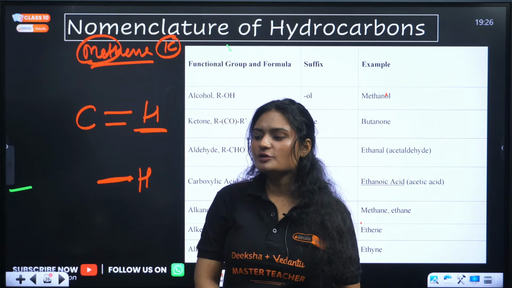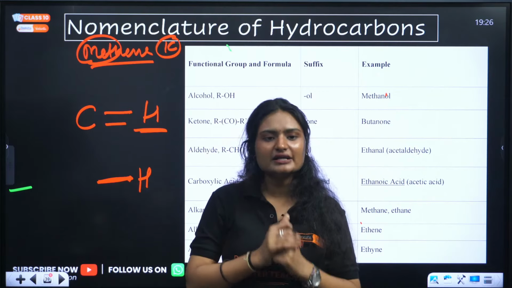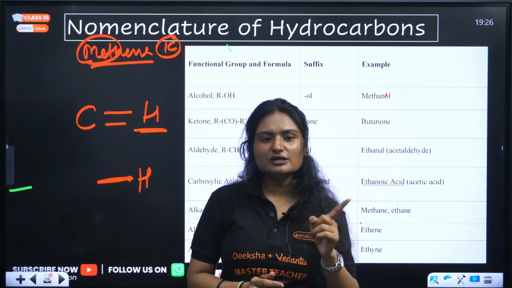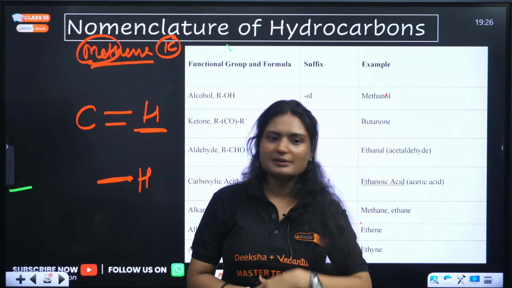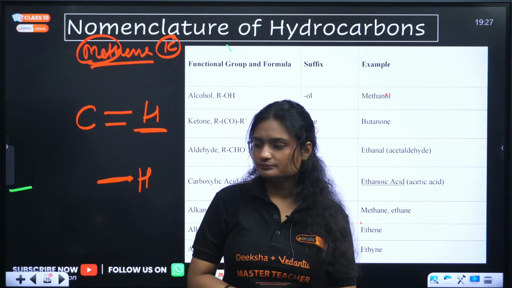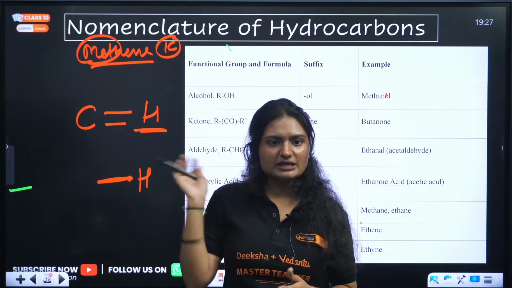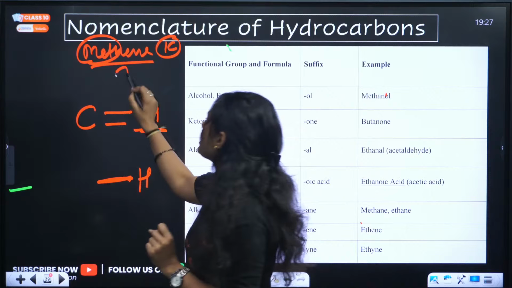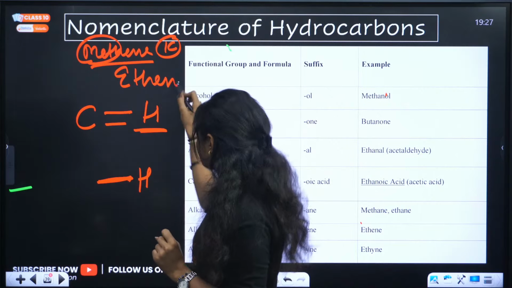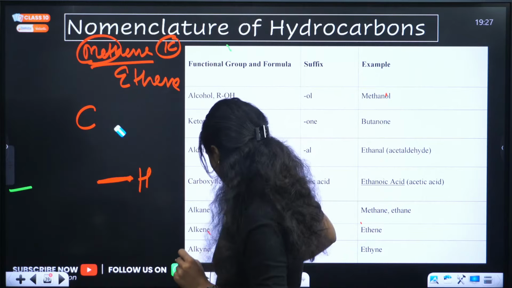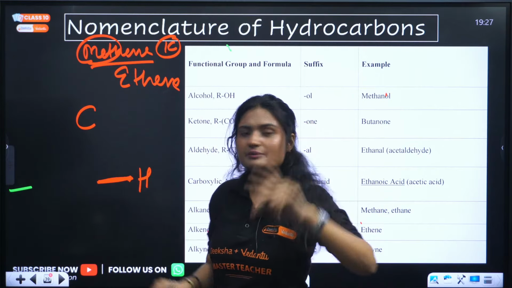Two bonds are not possible in between carbon and hydrogen, and that's why methene does not exist, because hydrogen can only form single bond, not double bond. And if there is no double bond, will you get methene? But if you have ethene, ethene means there are two carbons.